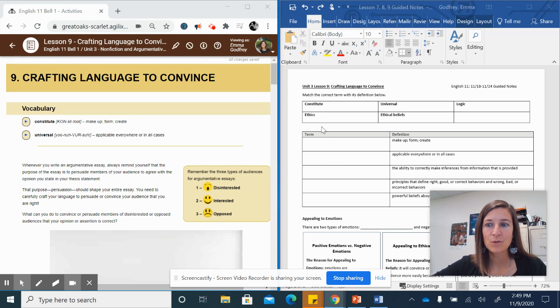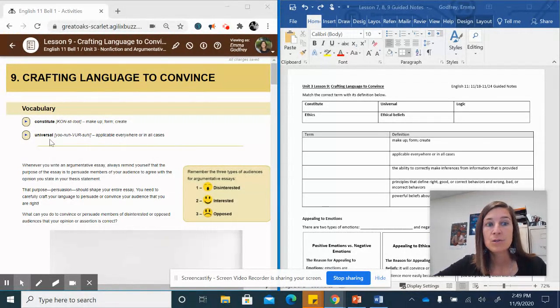Okay, this is our final lesson, both this unit 3, and quarter 2. Not that we're done, but we're done with PLP after this lesson and the quiz that you will use this full set of notes for lesson 7, 8, and 9 that we're about to knock out here. So, crafting language to convince. This one does have a little bit more vocab than we've had in the last couple of lessons.